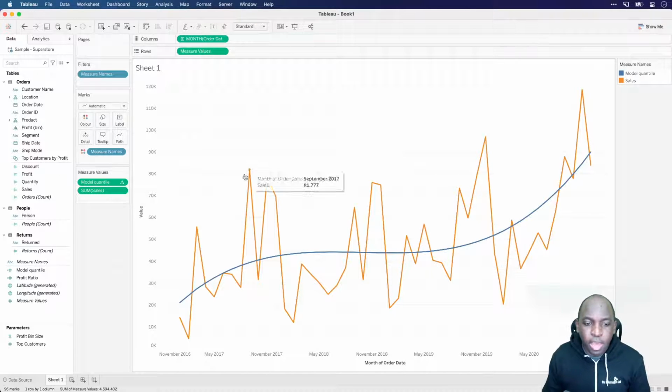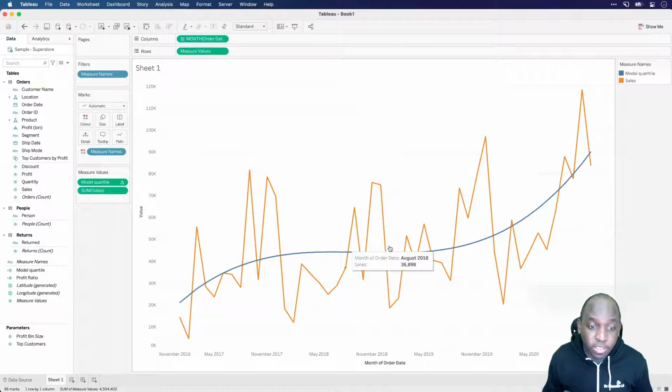Okay, so it achieves the same effect, but it's much faster because it's just one drag and I don't have to mess around with dual axis, seeing as the axes are showing the same thing. That's the caveat. You can't really do this when things are showing different things at different scales. It has to be literally the same thing on the axis for both of them for this to work really well. So there you go, you can see this very nicely.